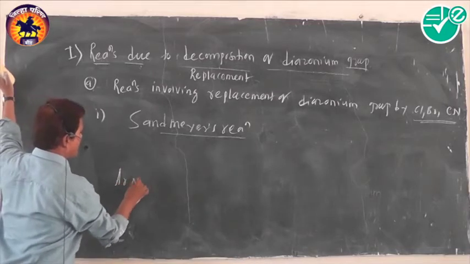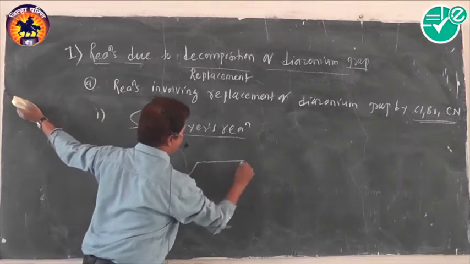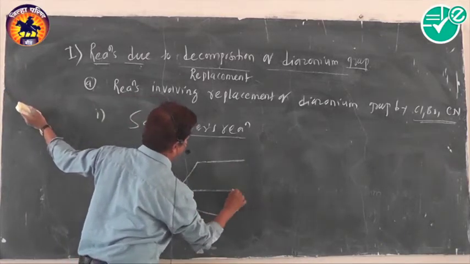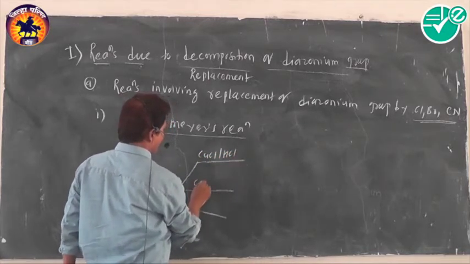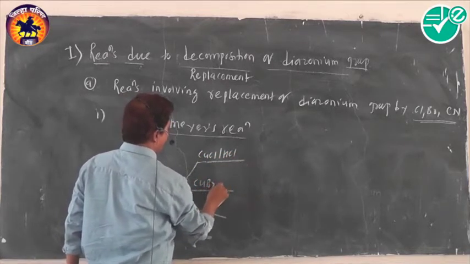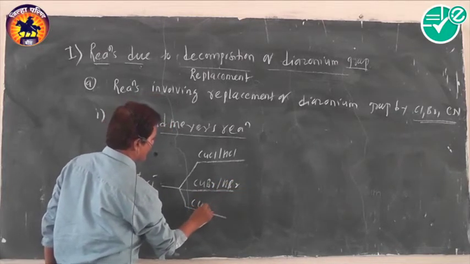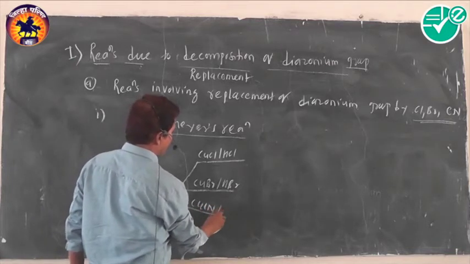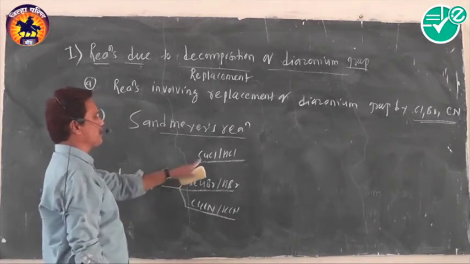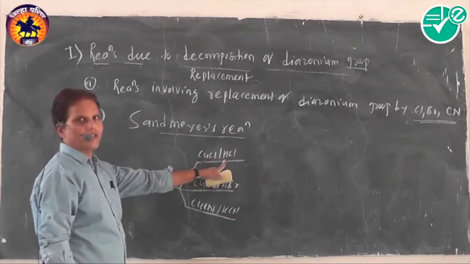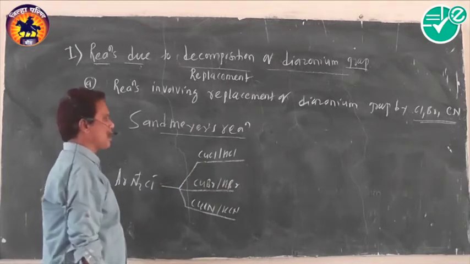Aryl diazonium salt, when treated with cuprous salt in its respective acid, CuCl in HCl, CuBr in HBr, and CuCN in HCN, forms haloarenes.